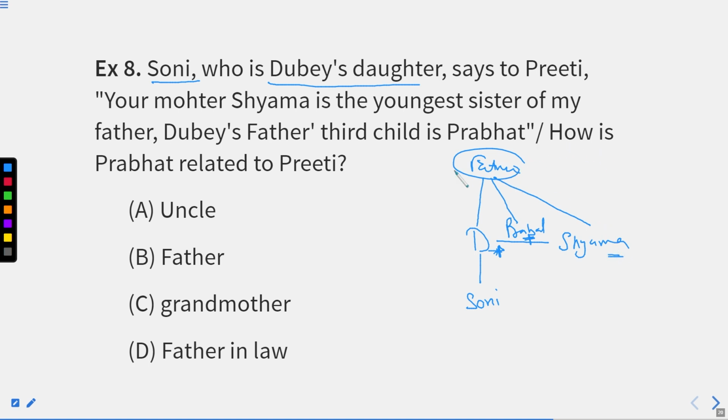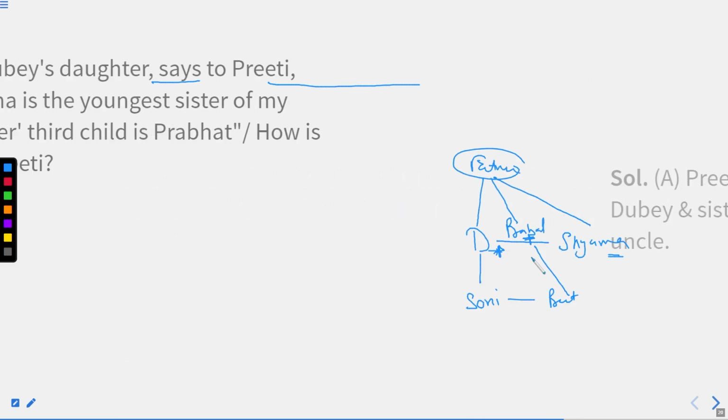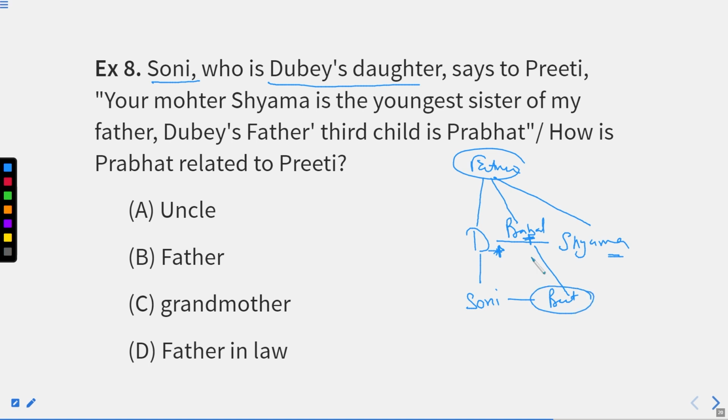Right? How is Prabhat related to Preeti? And Preeti is... Sony is Dubey's daughter, and her friend is Preeti, your mother, right? So Sony's friend will be Preeti somewhere, right? And how will Prabhat relate to it? He'll be her uncle. I hope this part is clear, right? You can clearly see with the diagram. Sony's father's brother will be Preeti's uncle. I hope this part is clear. You need to make this diagram clearly.